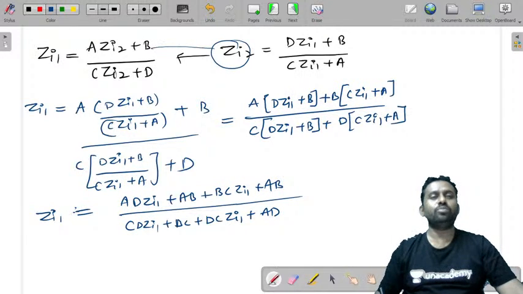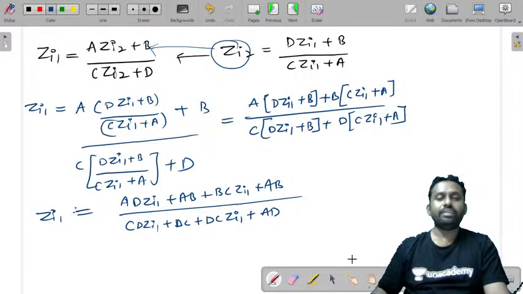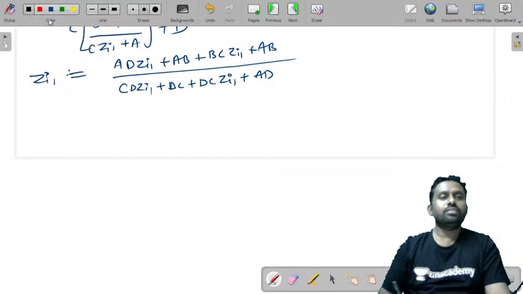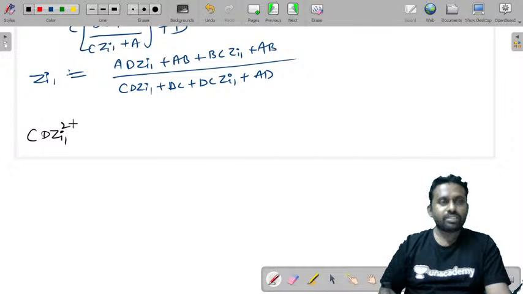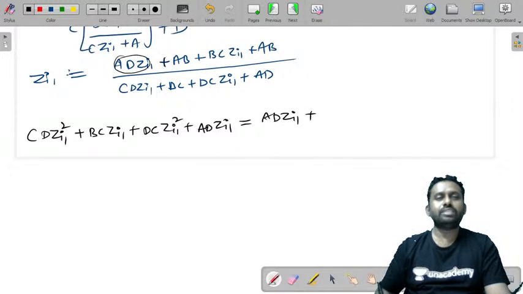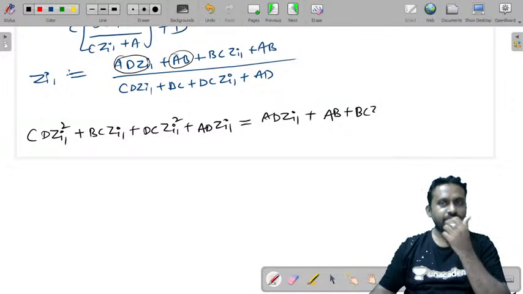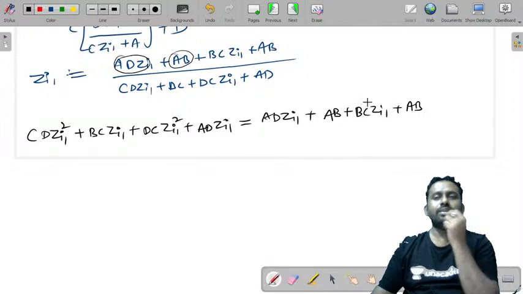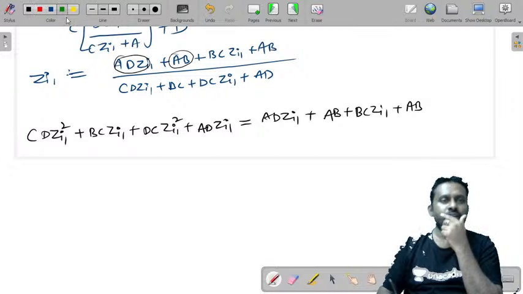You're just substituting the Zi2 value in this Zi1. And when you try to cross multiply this, I'll just try to cross multiply this. If there is any mistake, just please let me know. So CD Zi1 square plus BC Zi1 plus BC Zi1 square plus AC Zi1, AD Zi1 is equal to AD Zi1 RHS side, this value, plus AB plus BC Zi1 plus AB plus 2AB.